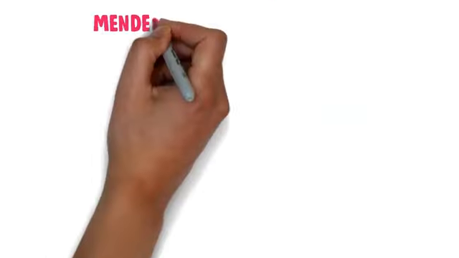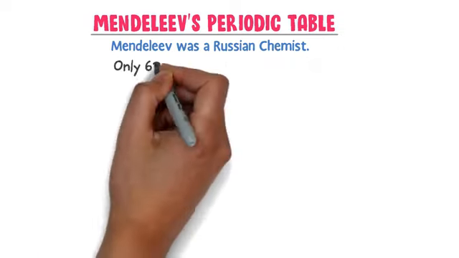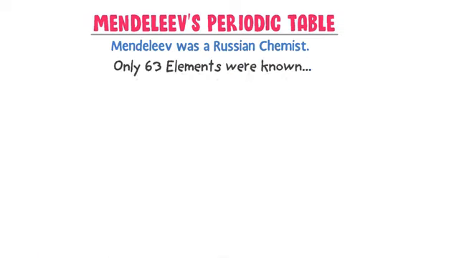Now let me discuss the Mendeleev's periodic table. Mendeleev was a Russian chemist who classified all elements in a more comprehensive way. Only 63 elements were known at that time. Here the question is, how did he classify all these 63 elements?